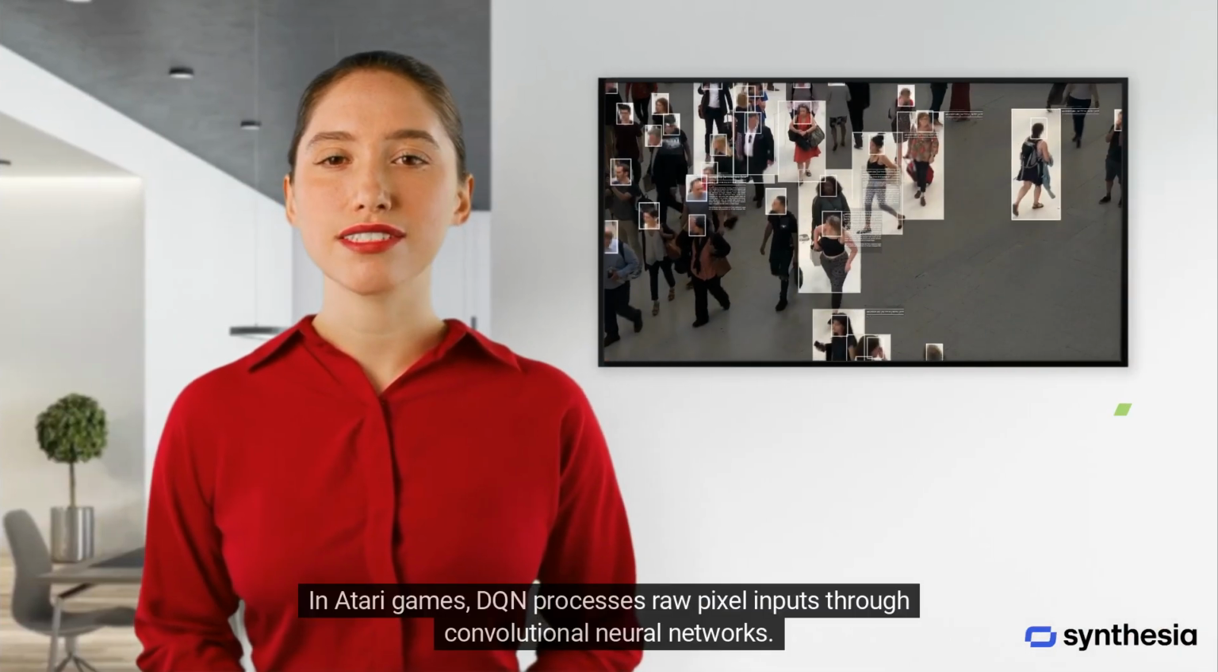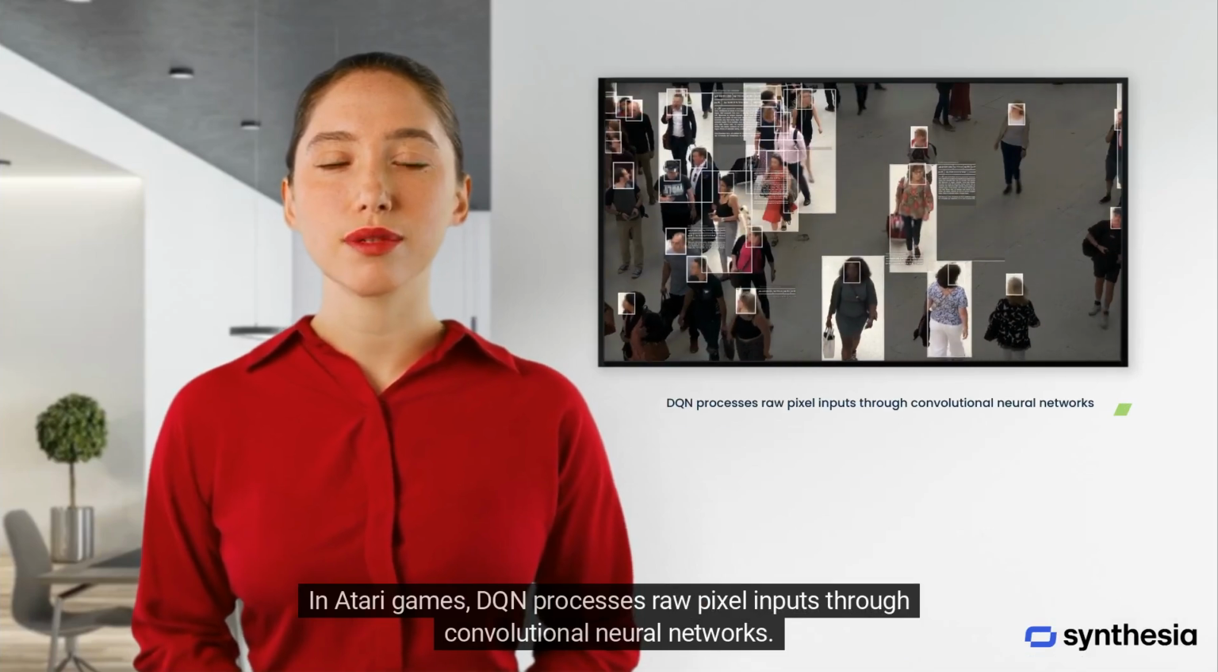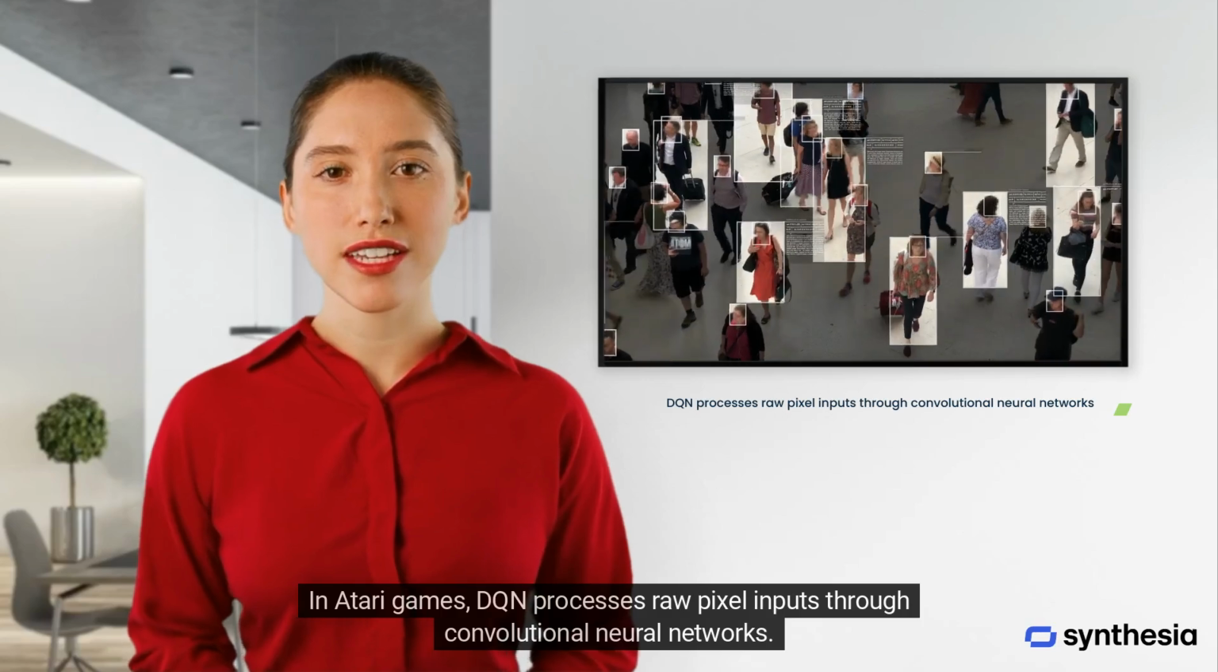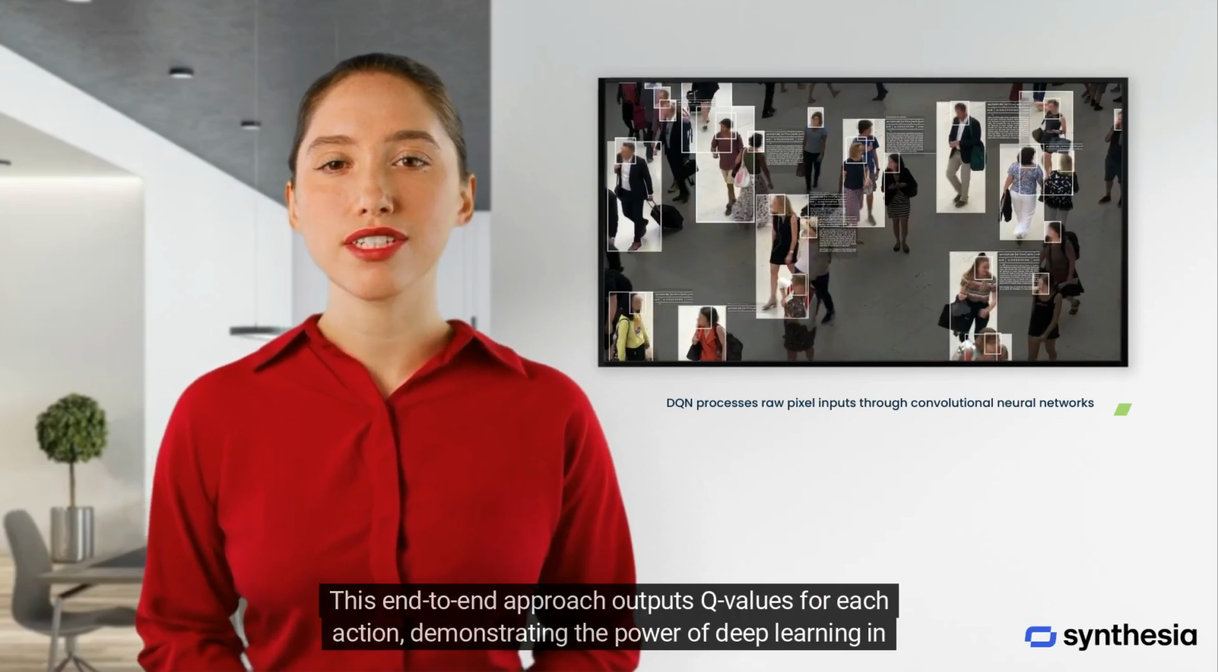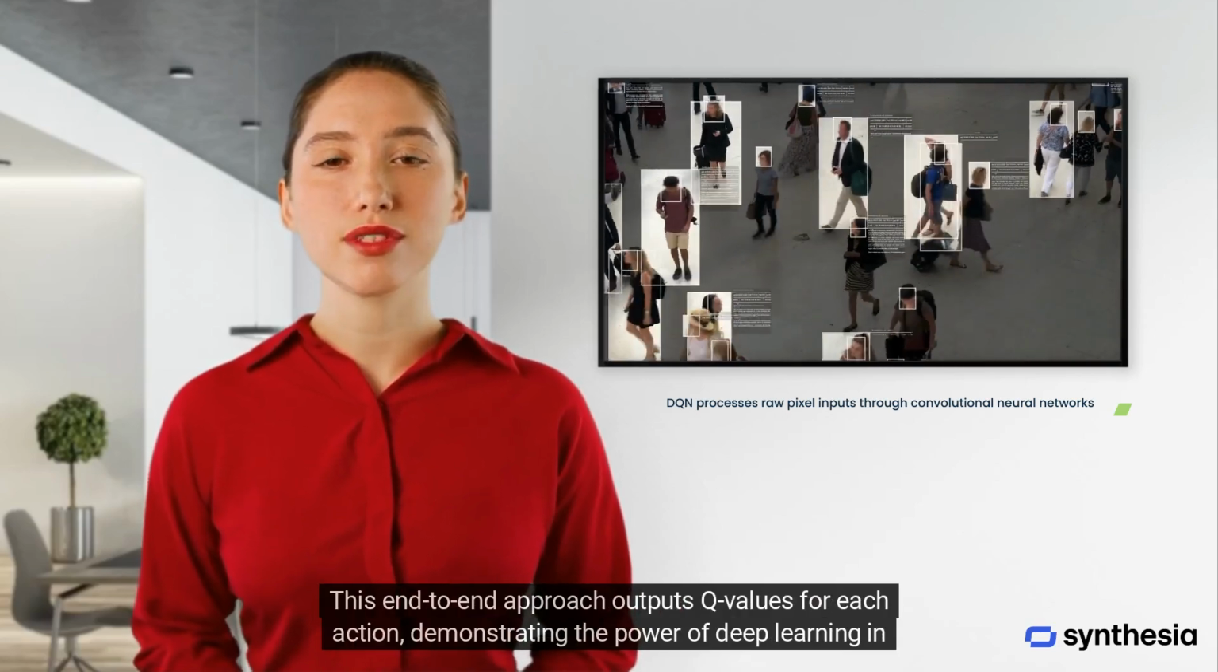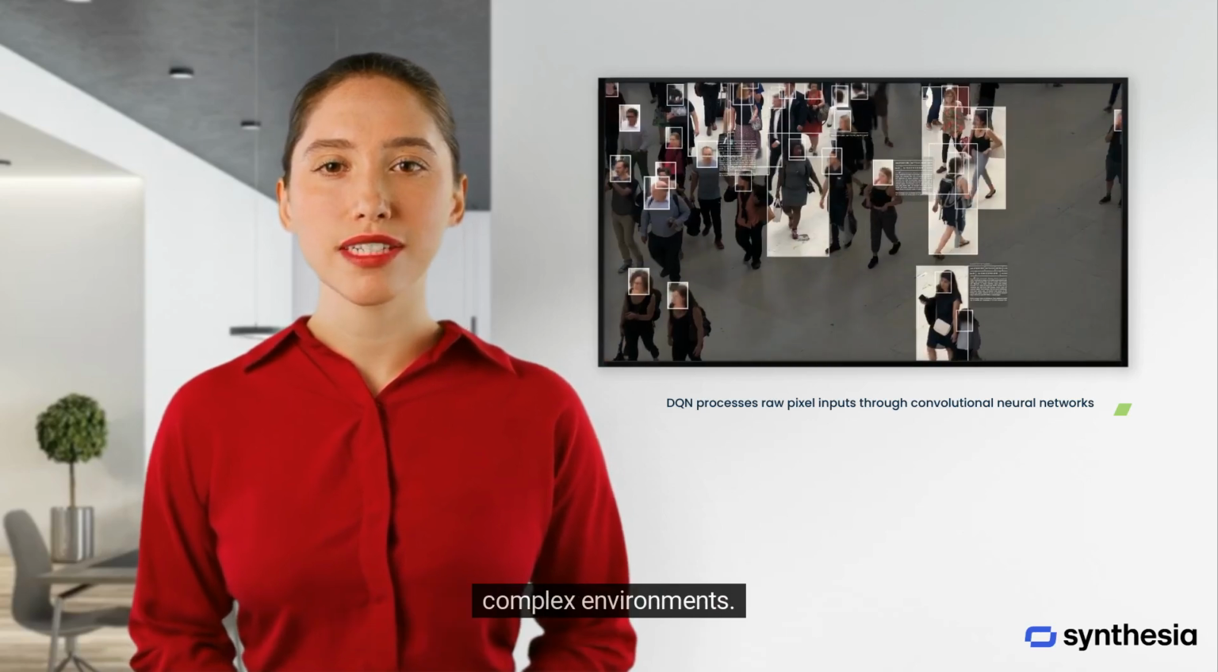In Atari games, DQN processes raw pixel inputs through convolutional neural networks. This end-to-end approach outputs Q values for each action, demonstrating the power of deep learning in complex environments.